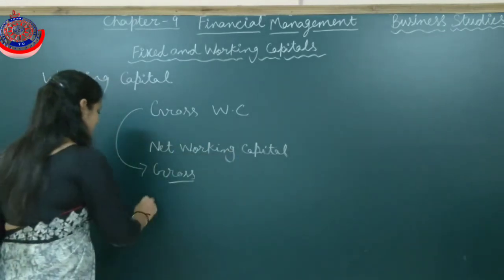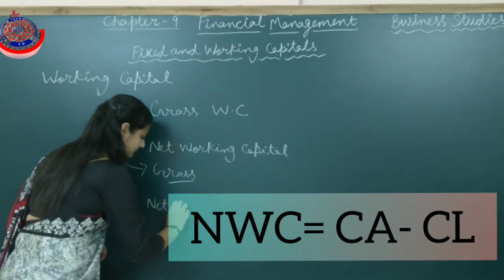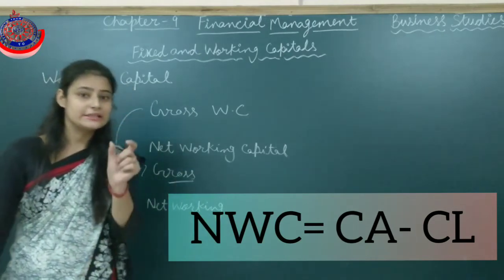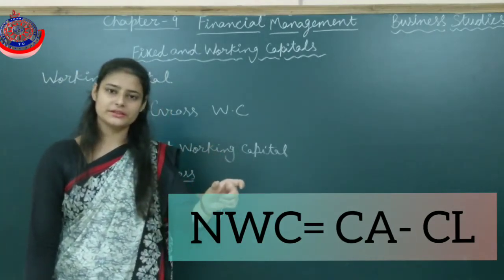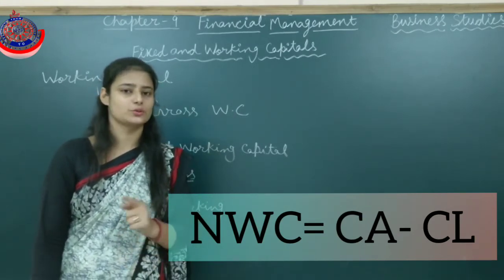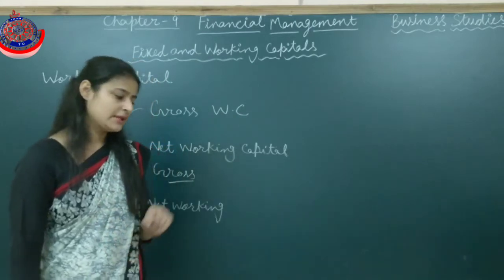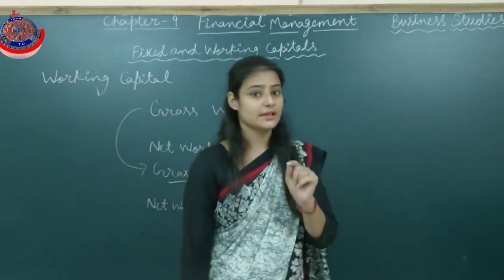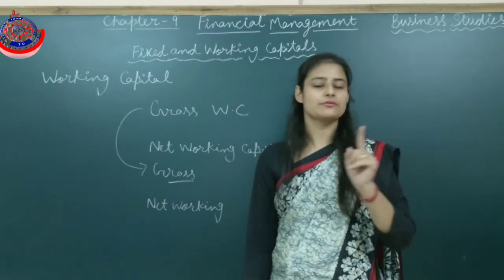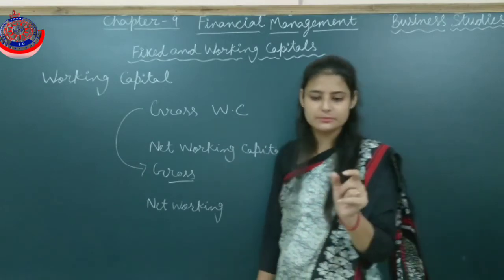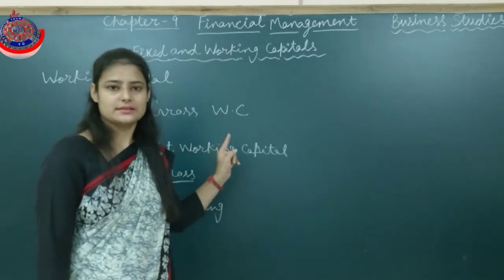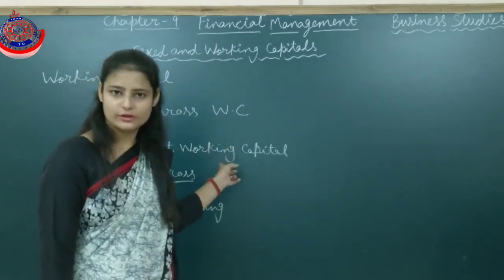On the other hand, net working capital is basically the difference of current assets over current liabilities. The excess of current assets over current liabilities is known as net working capital. Basically, working capital is required to purchase current assets as well as to make payments for day-to-day expenses. We need money, we need finance for paying day-to-day expenses, and that is fulfilled with the help of working capital.